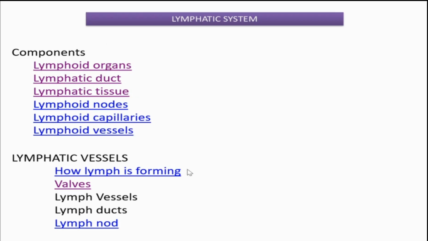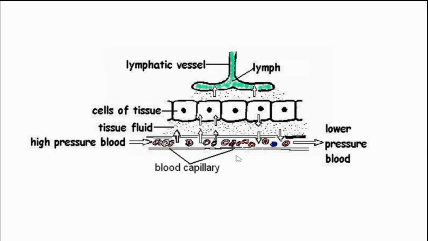Then we are going to see about the lymphatic vessels. Inside the vessels, how this lymph is forming, that we are going to see now. This is a schematic diagram, and here this is a cell layer, a part of tissue, and seen associated with this cellular layer.